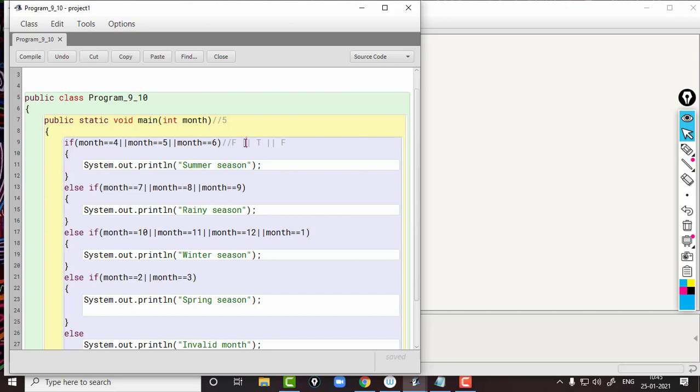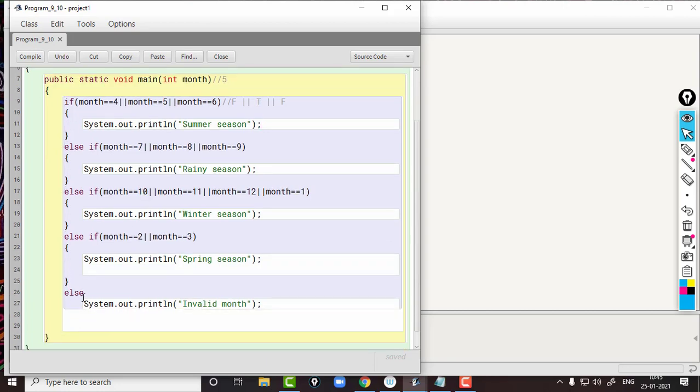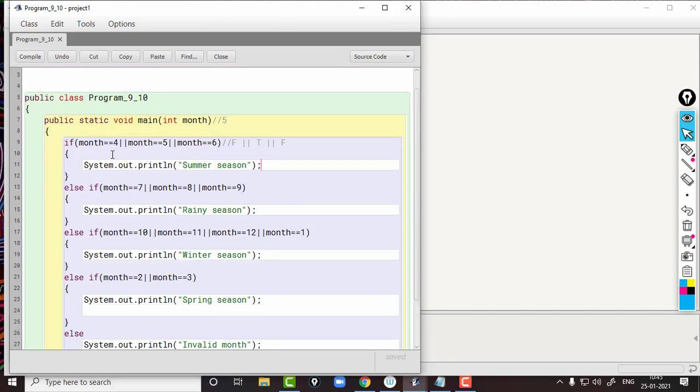So the output of this logical operator is true. That true will be given to the second logical operator. This second logical operator has one true and one false, so it also gives a true result. So the entire expression will give a true result, which means we can execute the corresponding body. The corresponding body is the statement 11. So statement 11 will be executed and all remaining statements will be skipped, including else. So that's how if else is working.